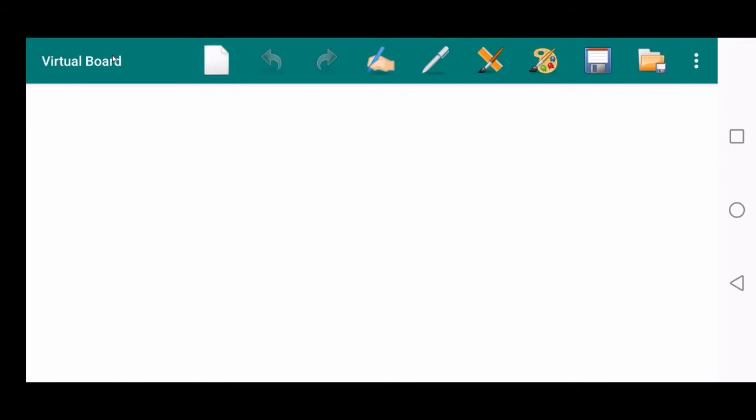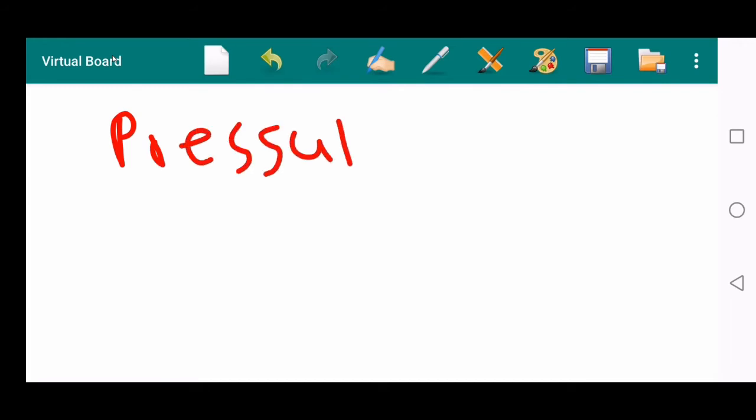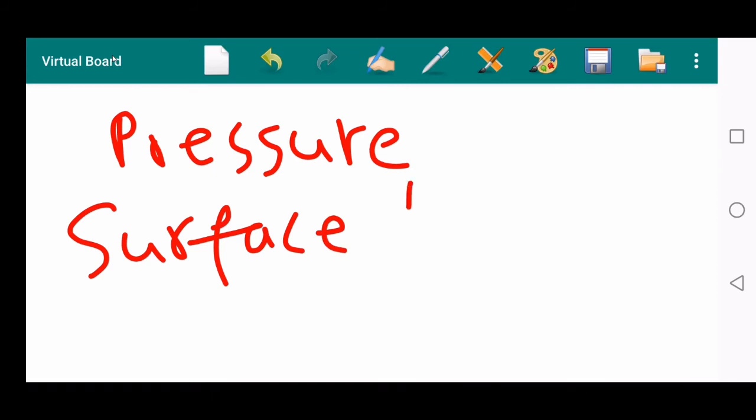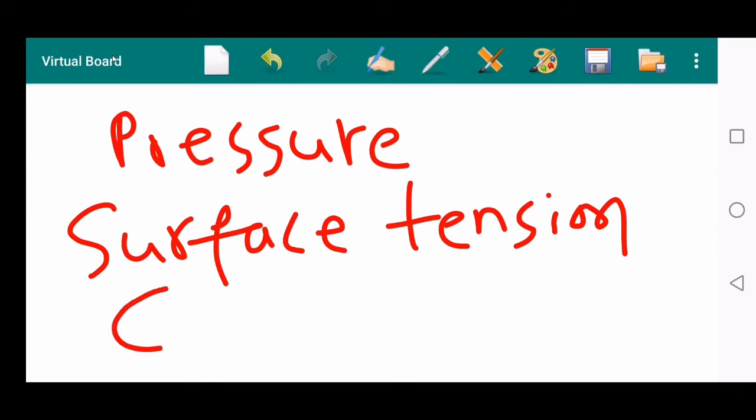So I have told you three physical quantities: pressure, surface tension and current. Pressure has both magnitude and direction, but it is not a vector quantity. Surface tension also has both magnitude and direction, but it is also not a vector quantity. And current also has both magnitude and direction, but it is also not a vector quantity.